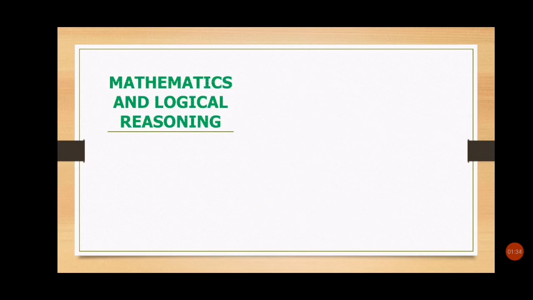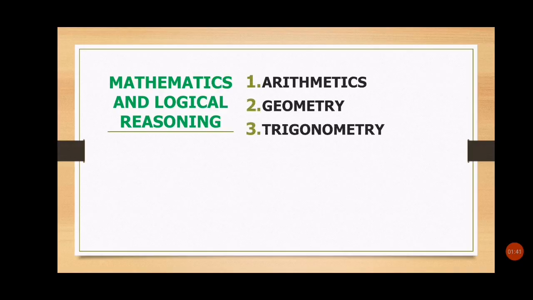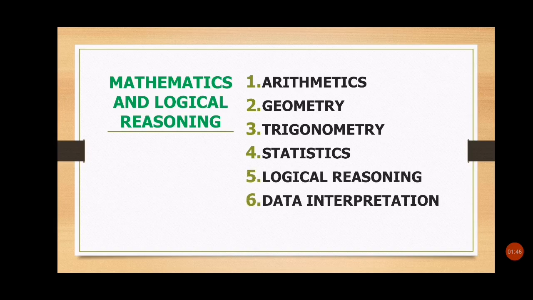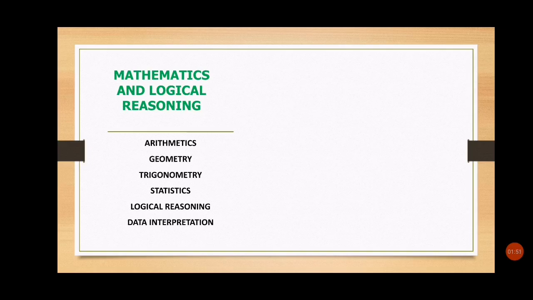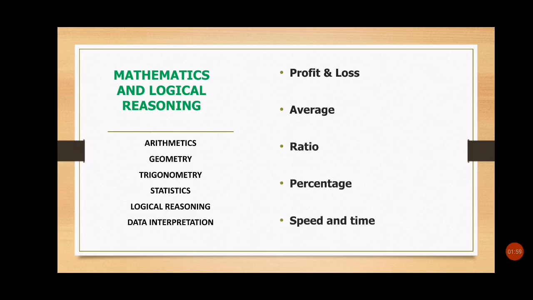Now let's move to the second part, that is mathematics and logical reasoning. Here you will have questions on arithmetics, geometry, trigonometry, statistics, logical reasoning and data interpretation. And specifically speaking, in math section you will have questions on profit and loss, average, ratio, percentage, time and speed, or say speed and time. And out of these topics, I will say average, ratio and percentage are the most important topics, because these topics are going to help you in data interpretation as well.